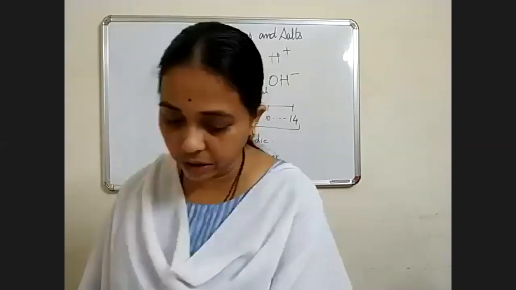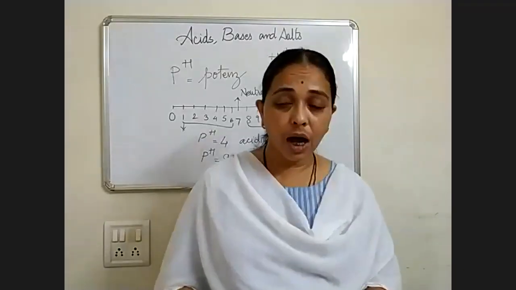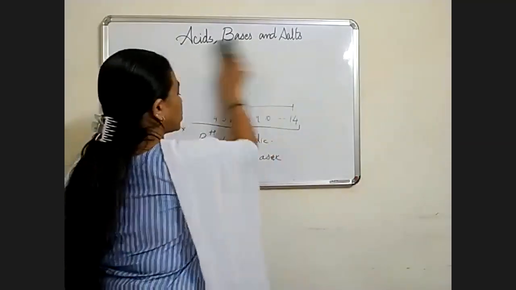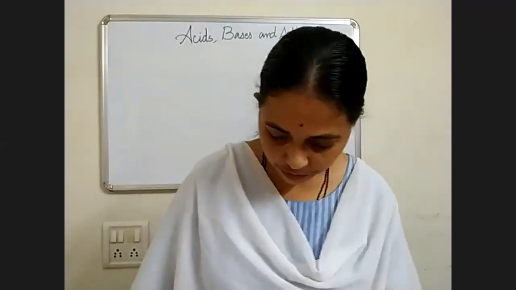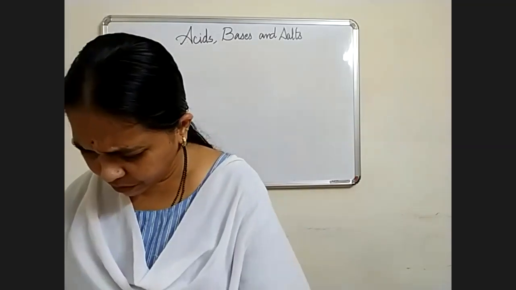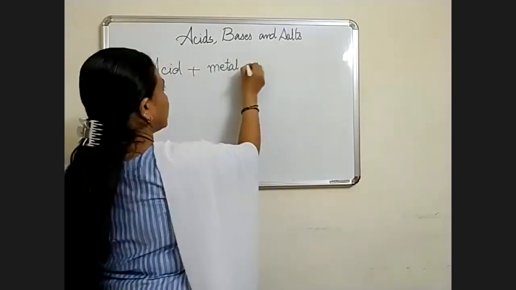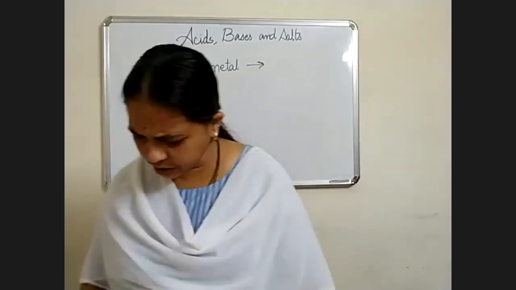Acid reacting with any metal, when it reacts with metal, it gives out hydrogen gas. Acid plus any metal will give you salt and hydrogen gas.